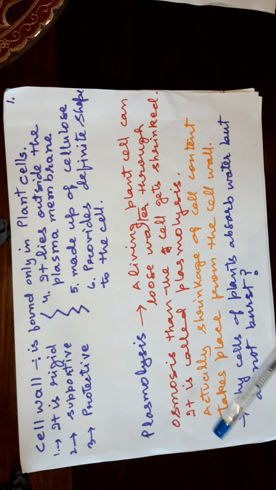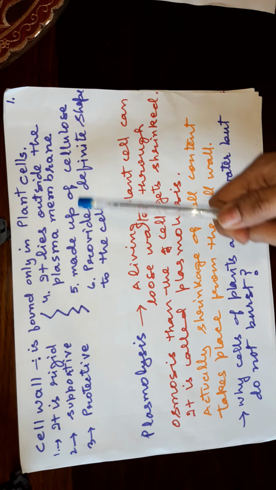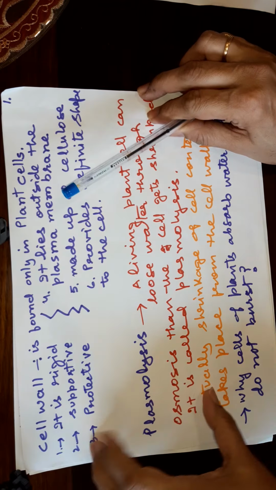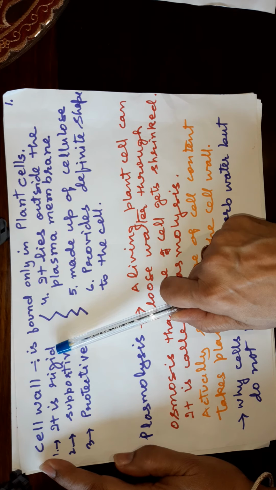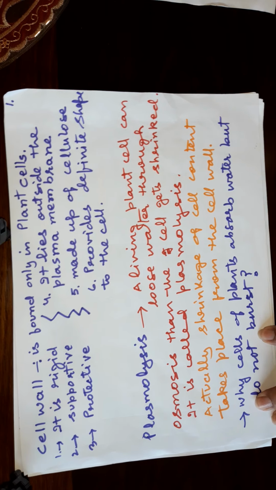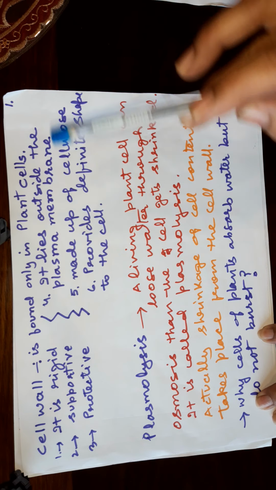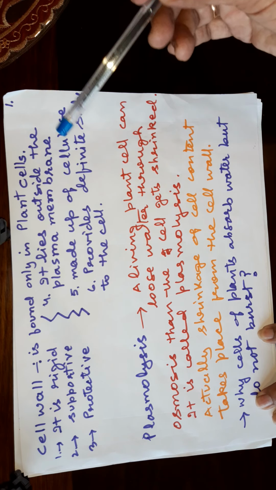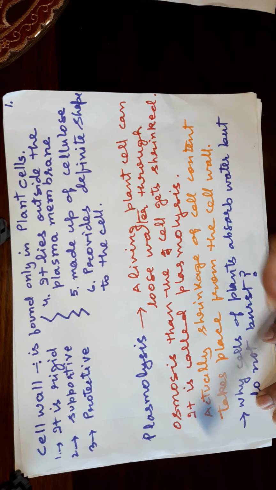Now it is made up of the substance that is called cellulose. Cellulose is a type of carbohydrate. It provides definite shape to the cell. Since it is rigid and supportive, it can provide definite shape to the cell. So these are the points about the cell wall. It is found only in plant cells. Rigid, supportive, protective. It is outside the cell membrane, made up of cellulose, and gives definite shape.